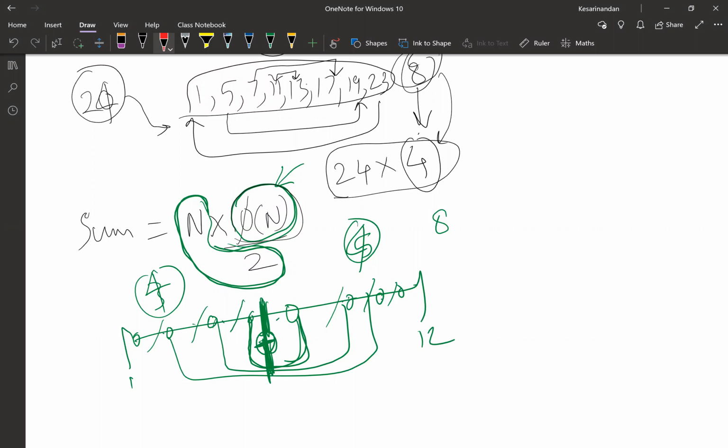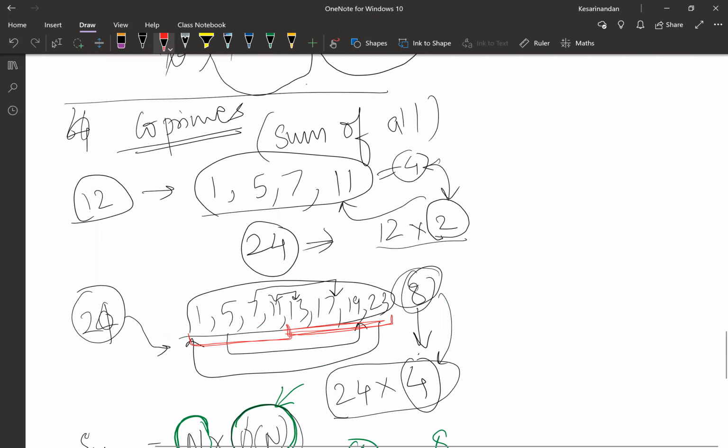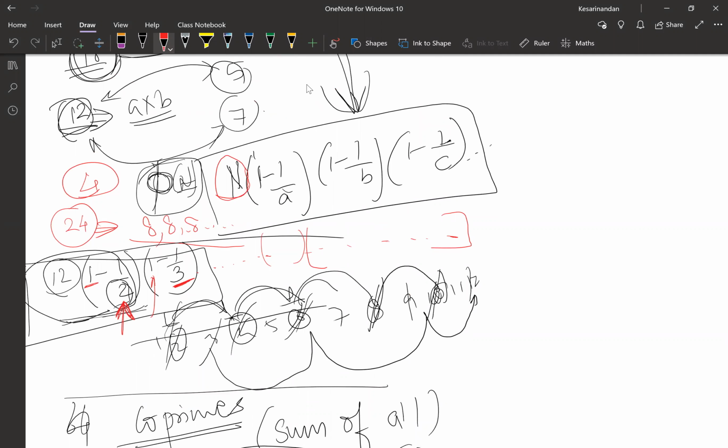You will get the same pattern. You are asking about the pattern, right? I'm not talking about the sum. I'm just talking about phi of n. Yeah, you will get the same thing. No, the phi of n won't be the same. Why? Because this number is different, right?